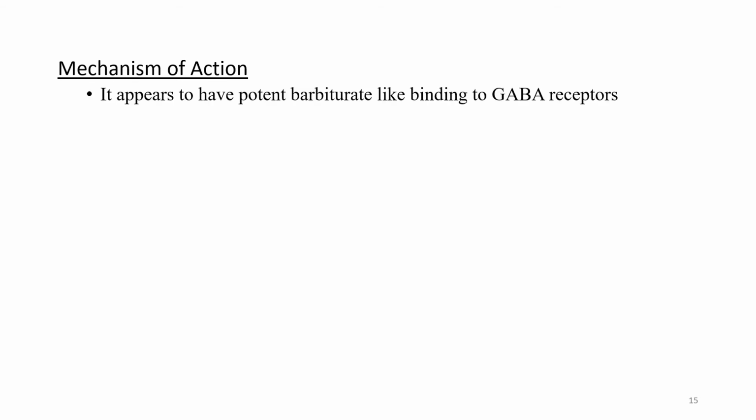Now the mechanism of action of chloral hydrate is again similar to the barbiturates or benzodiazepines. It appears to have potent barbiturate-like binding to the GABA receptors. So all these hypnotics and sedatives we have been discussing affect binding to the GABA receptor and produce their sedative or hypnotic effect.